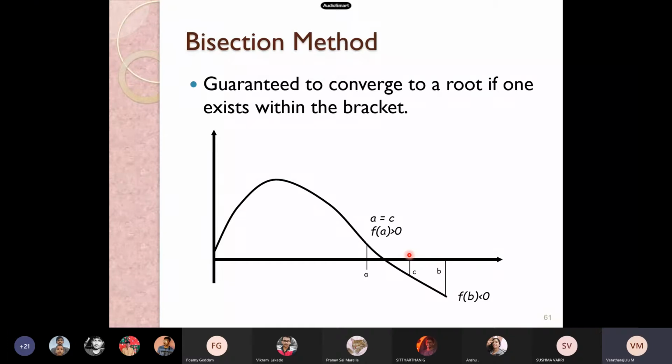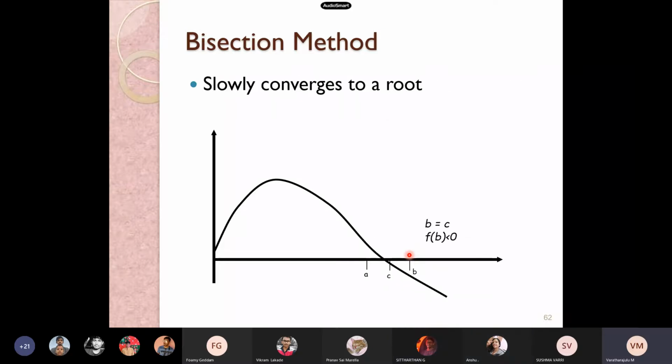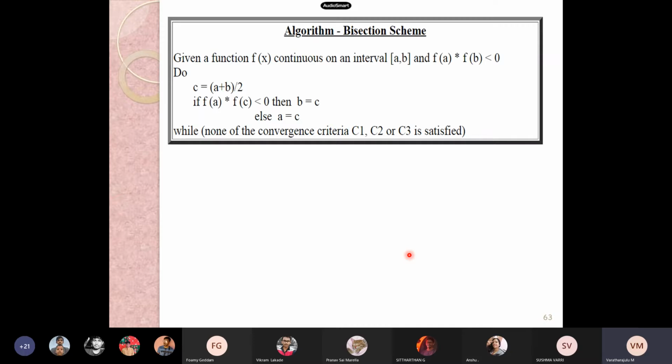Whether it is understood or I should repeat the ideology of the bisection method. Whether it is clear? Yes, sir. Okay. This is the ideology. So this is the algorithm.